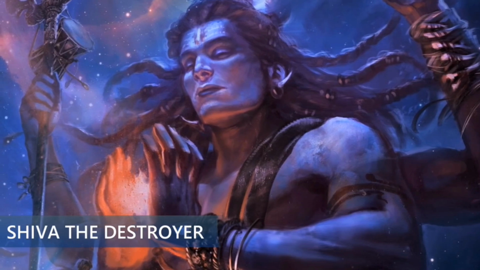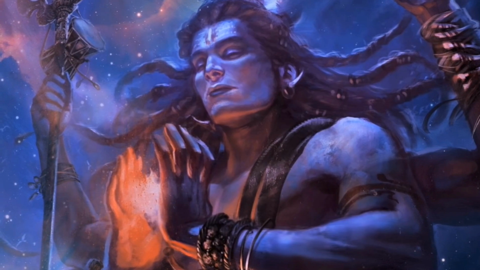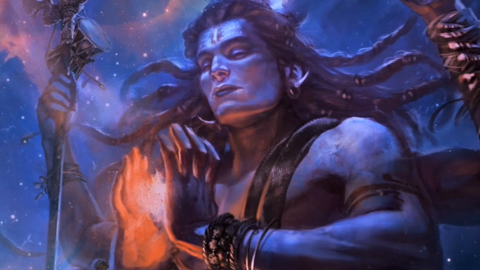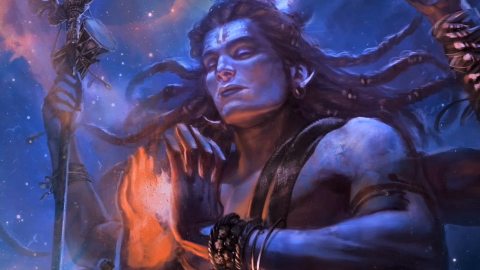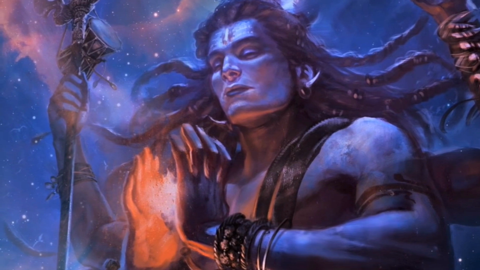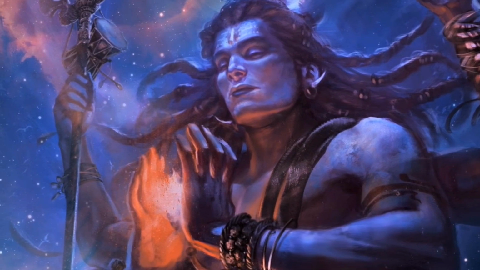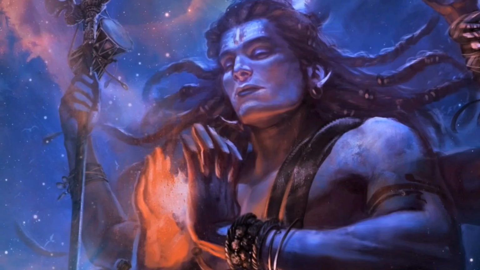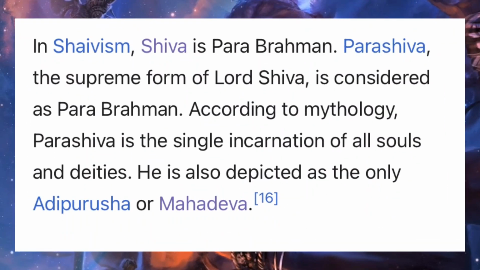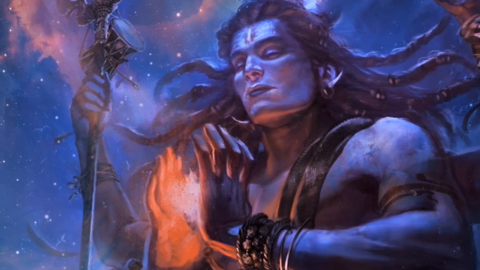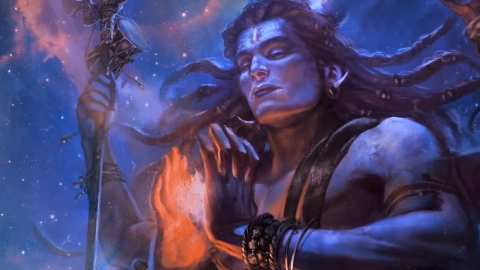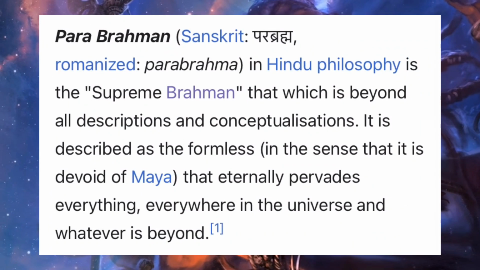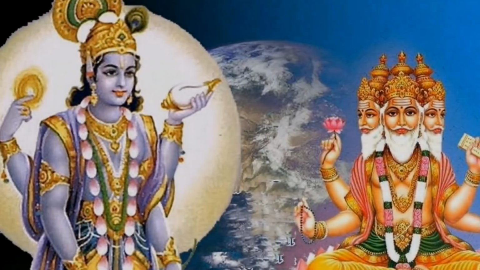Alright, so what we need to understand is that Shiva is a part of something called the Trinity of Hindu gods, which is the top three highest beings in it, which involve Vishnu, Brahma, and Shiva. Shiva in Hindu mythology, especially this Trinity, is known as the Destroyer, and essentially the ultimate reality, aka Parabrahman. Parabrahman is something that is beyond any considerations of space and time, as well as being beyond all conceptualizations, easily scaling it above the concepts of space and time, dimensionality, or any form of it,